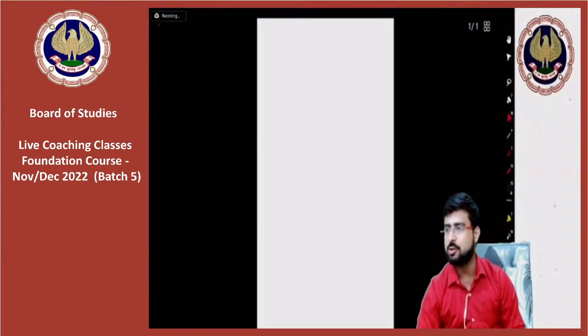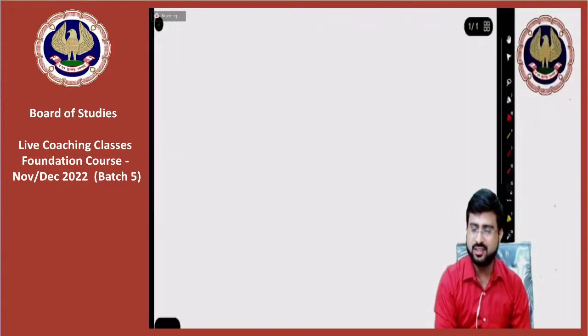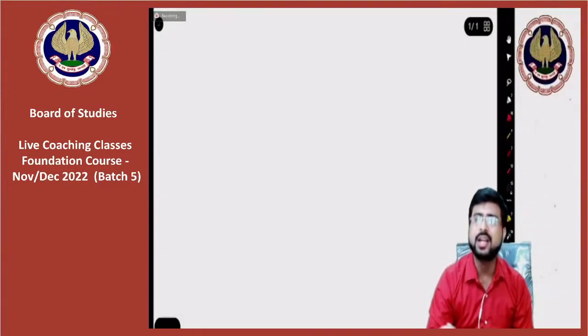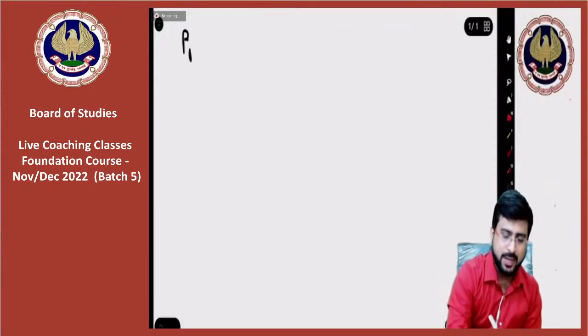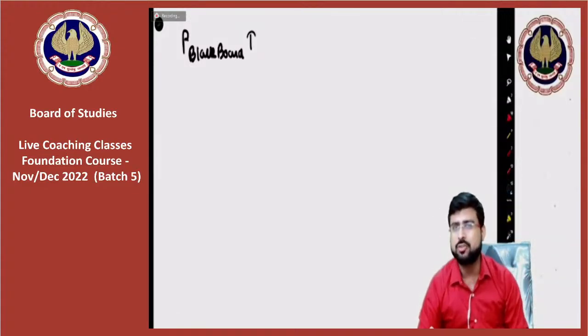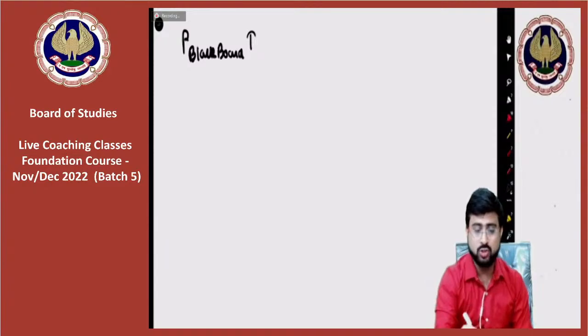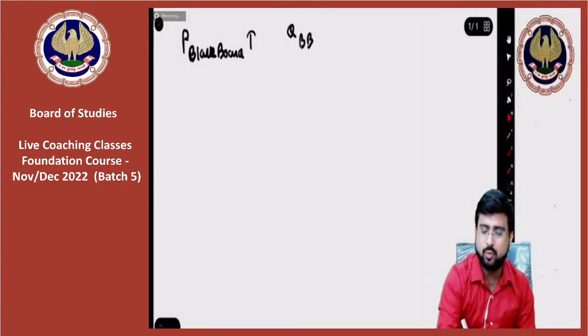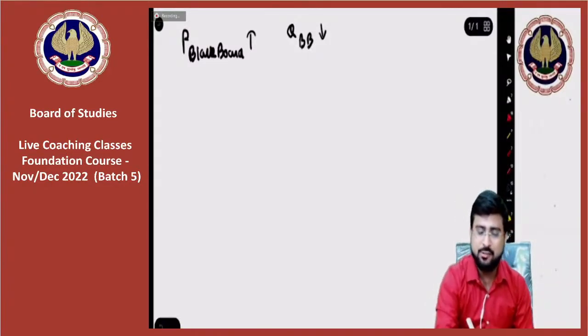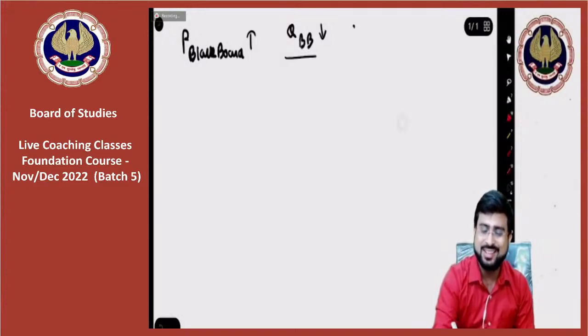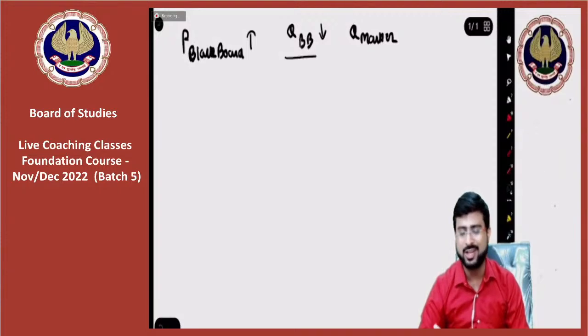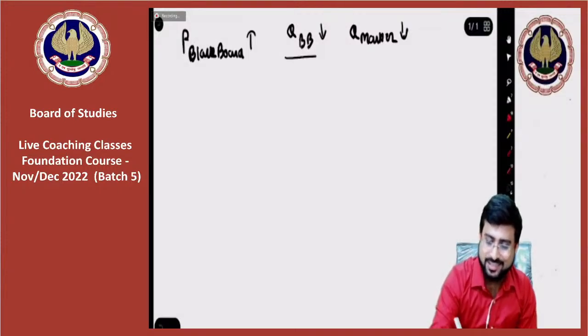Very good, almost every friend has written the correct answer. So yes friends, you are correct. Let's say if the price of blackboard rises, maybe your school will think of shifting to a different technology. So in general, the quantity of blackboard will fall. And if quantity of blackboard is itself falling, then what will happen to the quantity of markers? Why will anybody buy markers if they don't have a blackboard, right? So it will fall. So decrease is the correct answer that most of you friends must have stated.